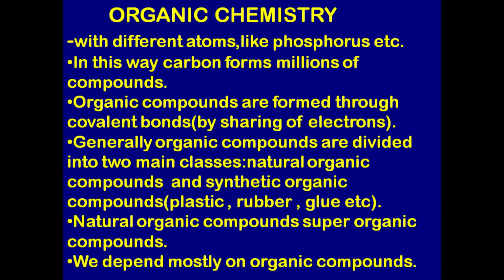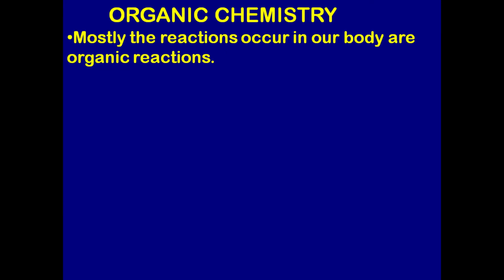Generally, organic compounds are divided into two main classes: natural organic compounds and synthetic organic compounds like plastic, rubber, glue, etc. Natural organic compounds are also called superorganic compounds. We depend mostly on organic compounds. Most of the reactions that occur in our body are organic reactions.